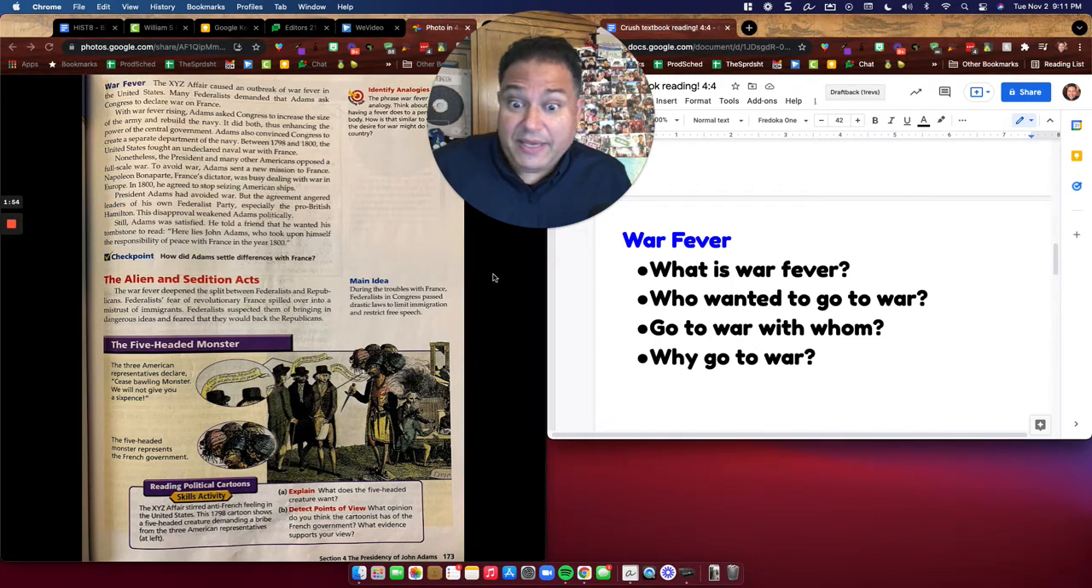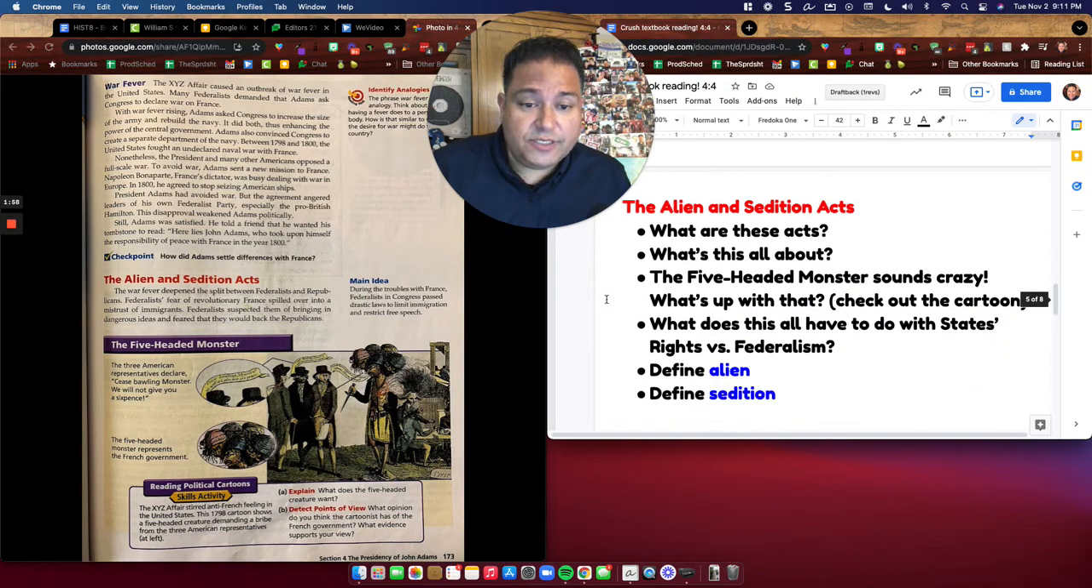Next heading, this is a big heading, and this is the Alien and Sedition Acts. So I ask questions like, well, what are these acts? What's this all about? What's the story behind these Alien and Sedition Acts? It's plural, right? So it must be more than one act. Also, the five-headed monster, you'll notice that there's a cartoon here. Whenever I see pictures, charts, maps, graphs, any kind of image in a textbook, I think there's something important there, and so you should as well.